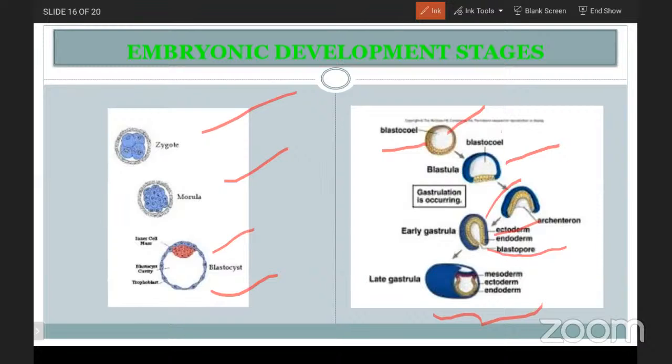The cells which underwent invagination: some cells are present on the outer side, known as the ectoderm, the innermost are known as the endoderm, and the medially present cells are known as the mesoderm. Such a condition will be observed in the last gastrula stage. This is how the development of the embryo goes on, and that gives a chance of diploblastic animals and triploblastic animals. Let us know what the diploblastic animals and triploblastic animals are.